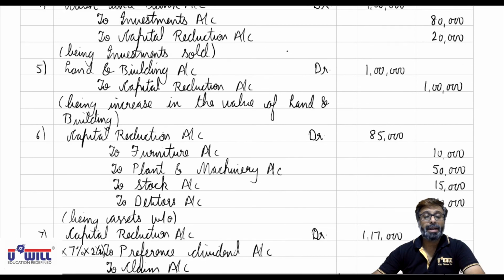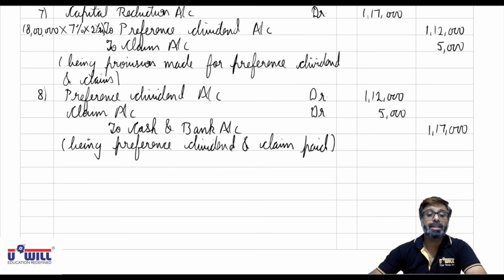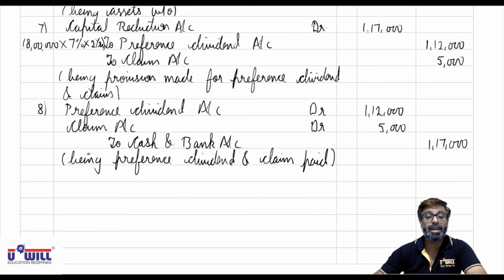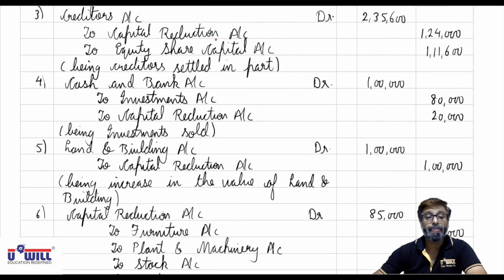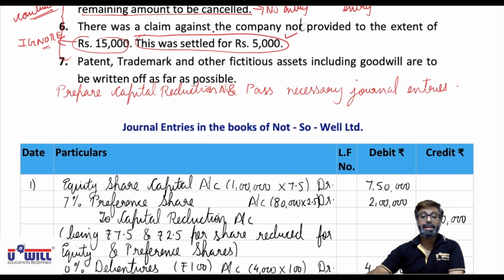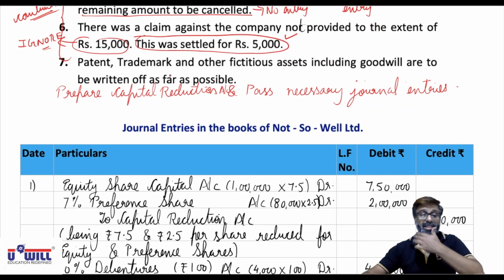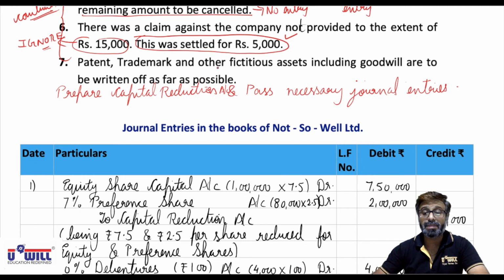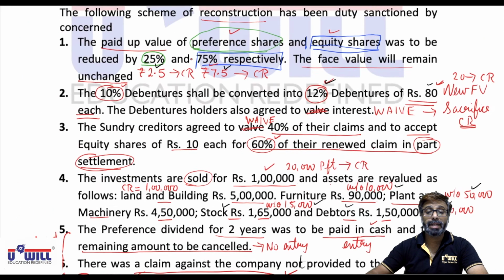No effect in capital reduction. Capital reduction is the seventh entry's effect that we have already given on the debit side. Next, the last adjustment: patents, trademarks, and other fictitious assets. Other fictitious assets means the P&L account's debit balance, including goodwill, patents, trademarks.